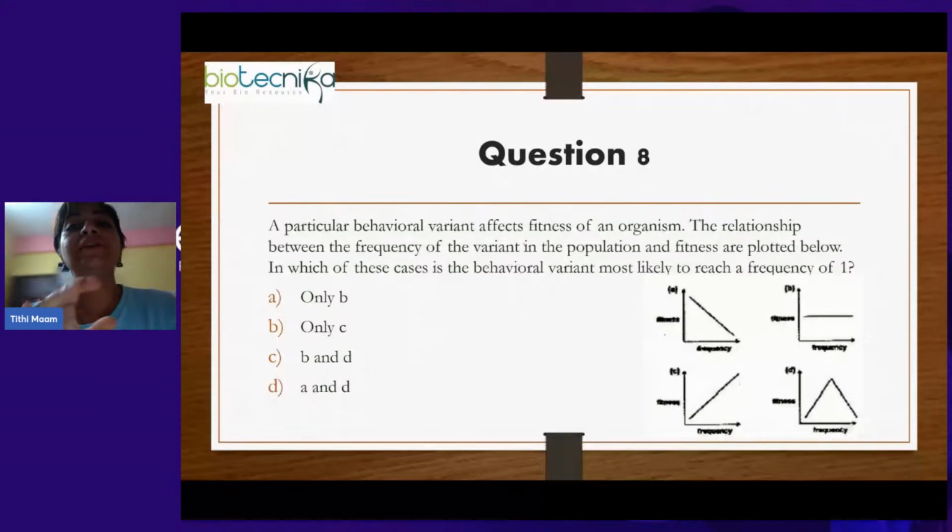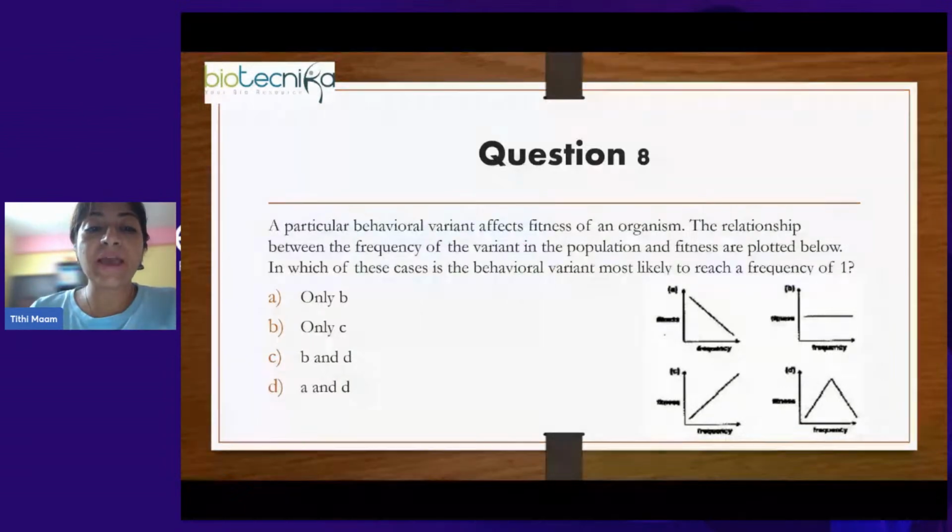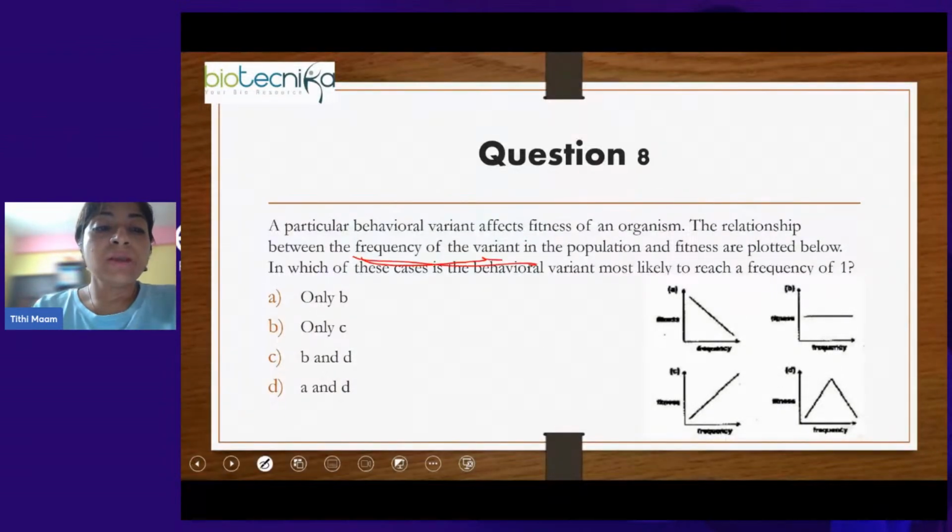The first thing to understand the graph is to understand the coordinates. So what are the coordinates we have? The graph is plotted between the frequency of the variant in the population and the fitness. In which of these cases is the behavioral variant most likely to reach a frequency of 1?